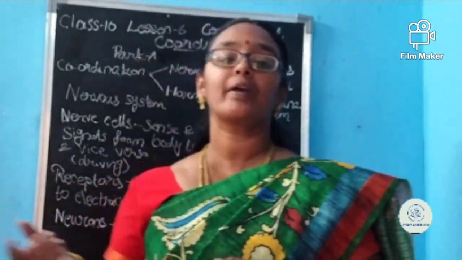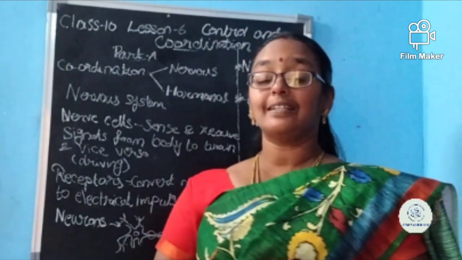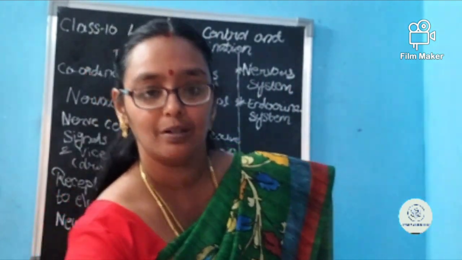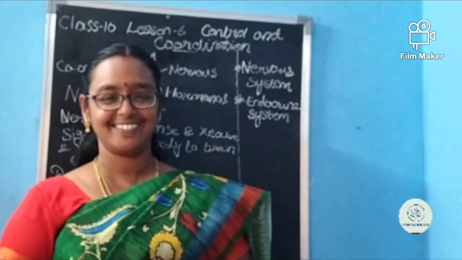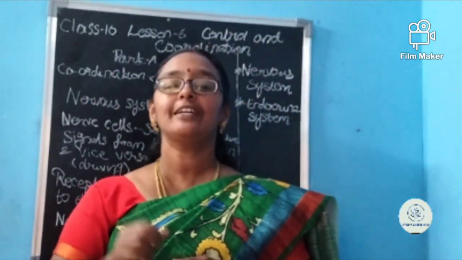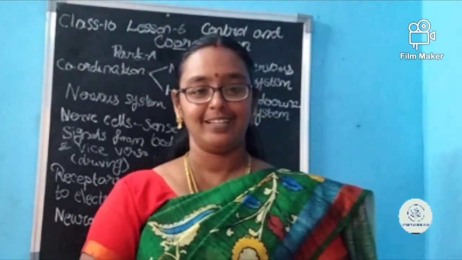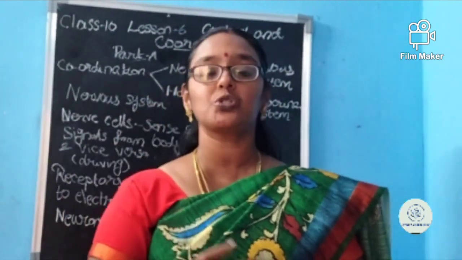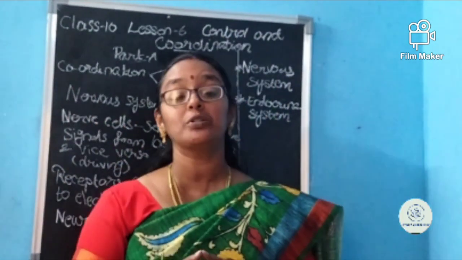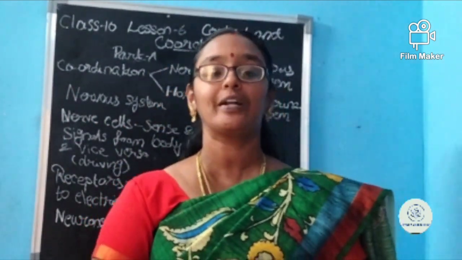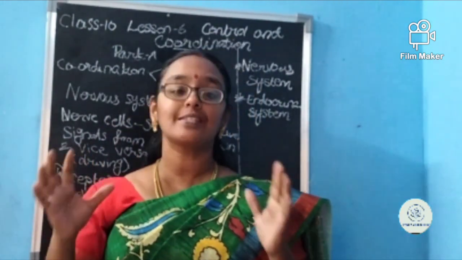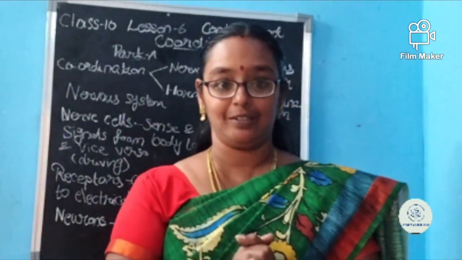Okay. Now we are moving for the 6th lesson, that is control and coordination. What is this control? The thing which you don't like, right? Isn't it? There should be something to control. Control is there in every field. In schools also, at home also, and in our body also, there should be something to control. Then only our work will be proper. Okay? So, controlling system is very, very important.